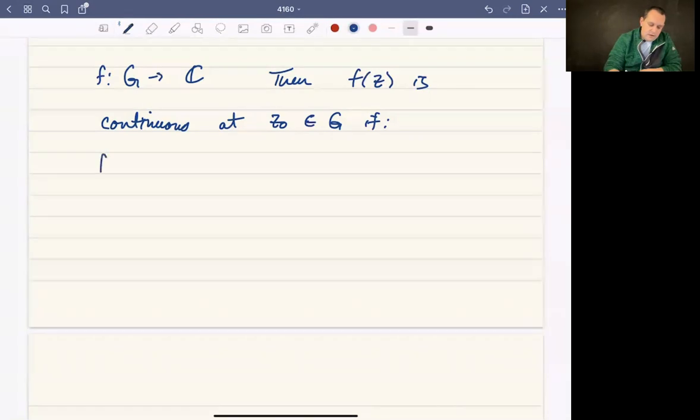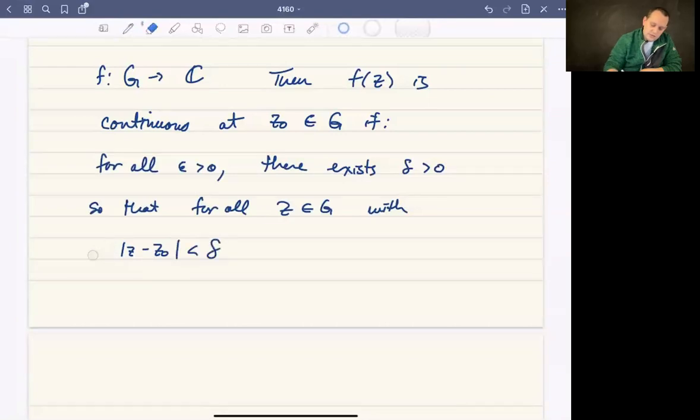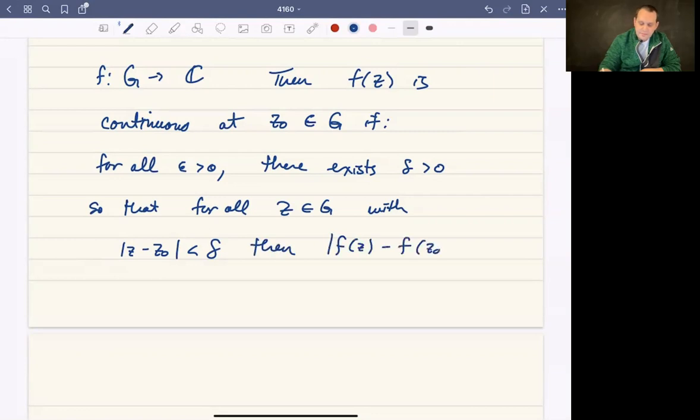For all epsilon, there exists a delta so that for all values z in G with |z - z naught| less than delta, then |f(z) - f(z naught)| is less than epsilon. Okay, and so this is very similar to the limit definition, except that our limit is f of